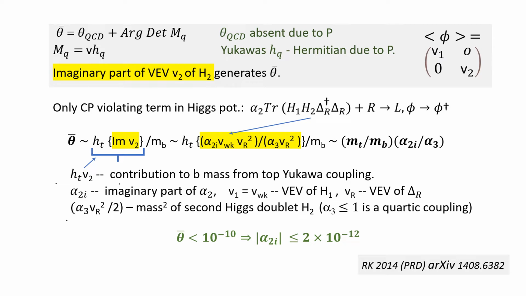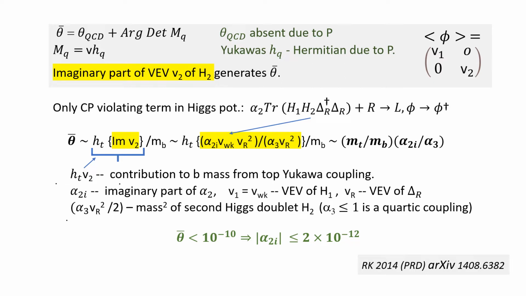Now, how does that generate theta? Because when HT couples with H1 to give the top its mass, because H2 is in the same bidoublet, it couples with H2 to give V2 times the Yukawa, and that has an imaginary component. That's the imaginary contribution to the B quark mass, and you divide by the B quark mass and you get theta bar. So it's a very straightforward calculation.